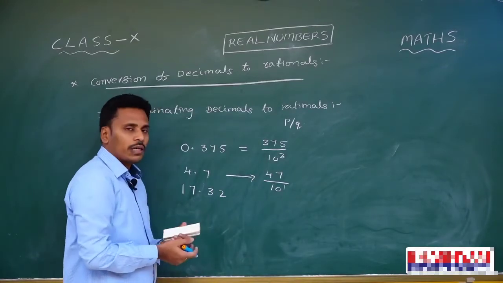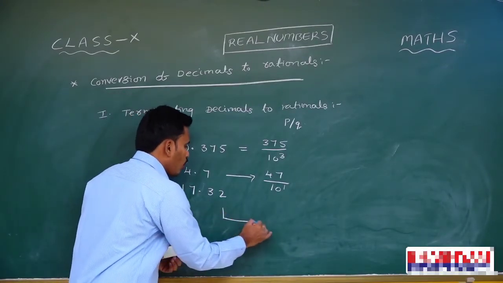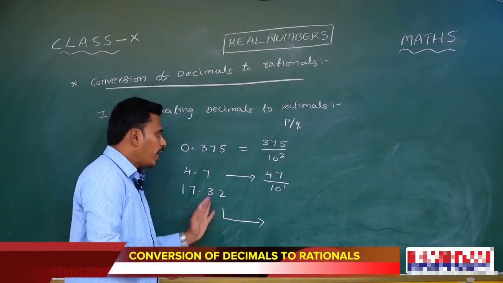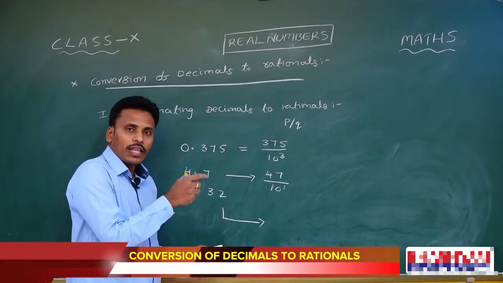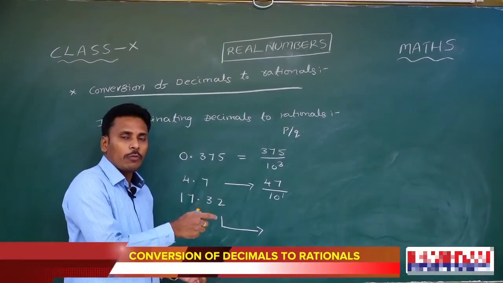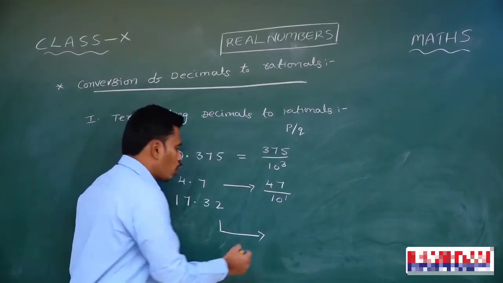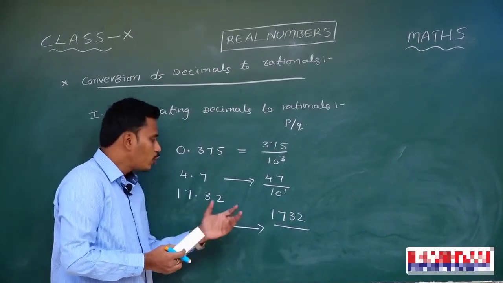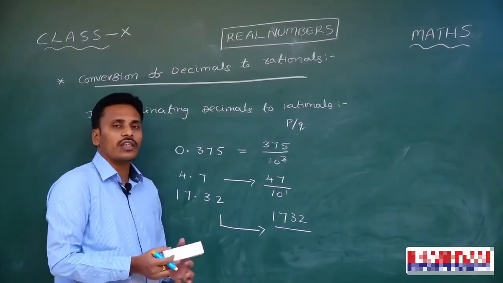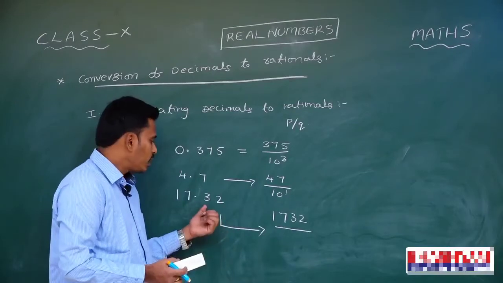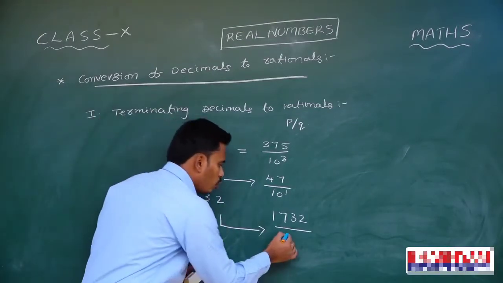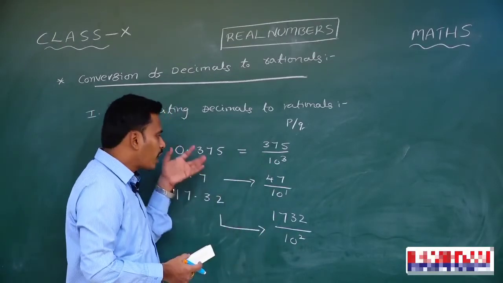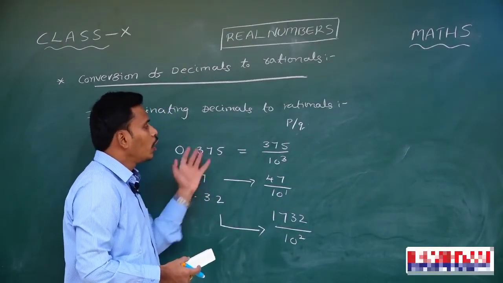Whereas coming to the number 17.32, if you look there, there are 2 digits in the decimal part. So while converting it into p by q form, for the numerator, the p value, you need to take the number without the decimal point, like 1732. And coming to the denominator, since there are 2 digits in the decimal part, you need to write 10 power 2 in the denominator. So these are the representations of the given terminating decimals into p by q form.